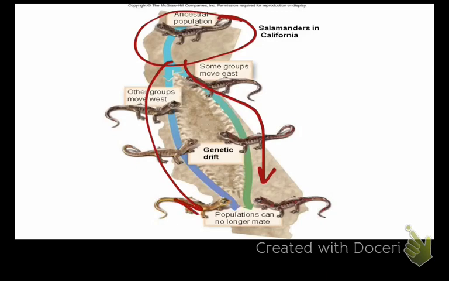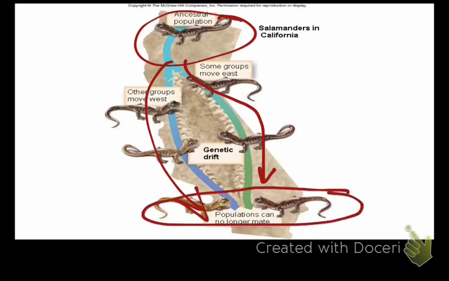And the other on this side of the mountain range, as these two come together back towards Southern California, they can no longer mate and produce fertile offspring.